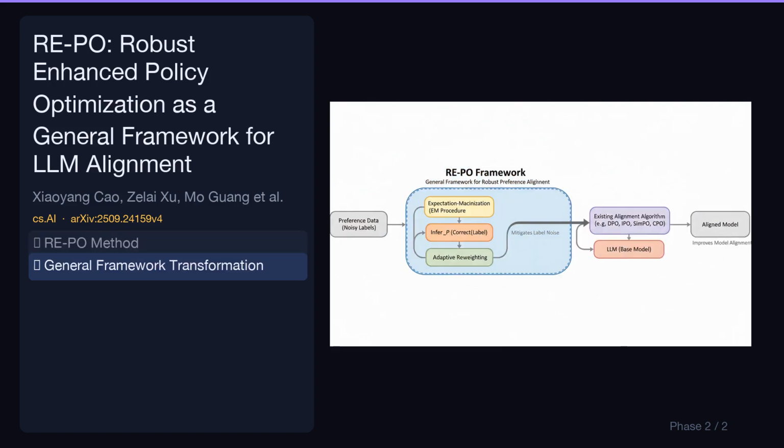REPO establishes a theoretical link between various preference losses and their probabilistic models, systematically transforming existing alignment algorithms into robust versions. This elevates REPO into a general framework for robust preference alignment.